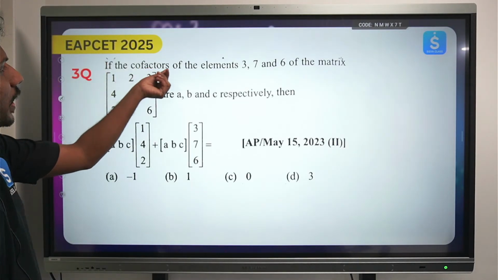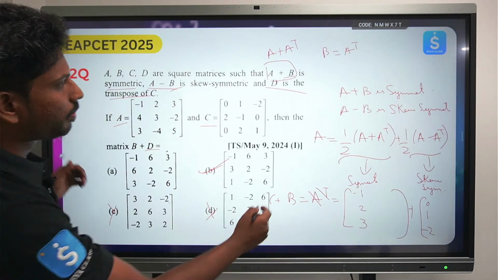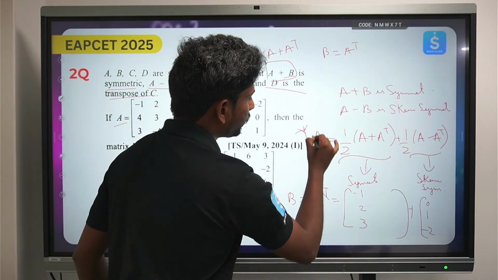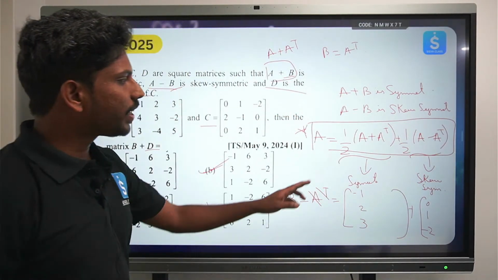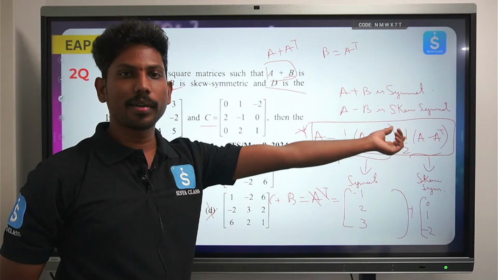Next, if the cofactor, and here this is the note point. Please note down, this is the note point. Every matrix can be represented as the sum of a symmetric and a skew symmetric matrix.